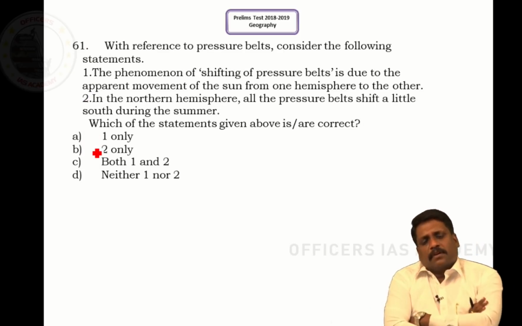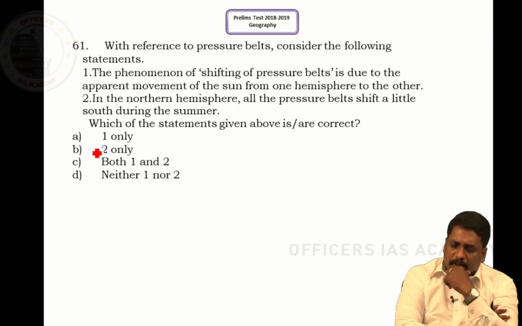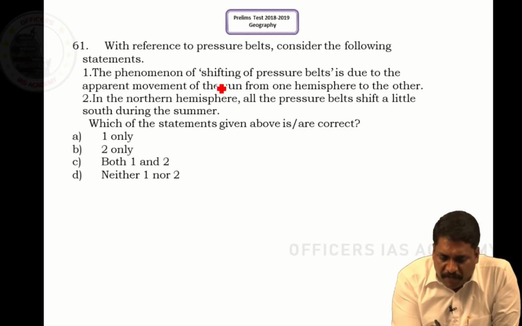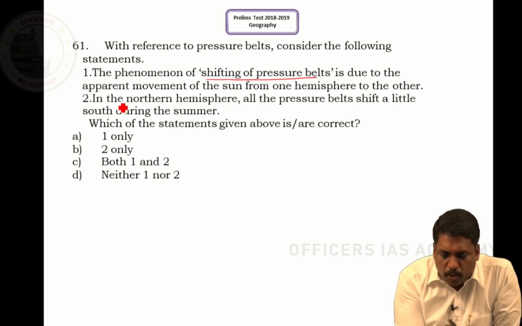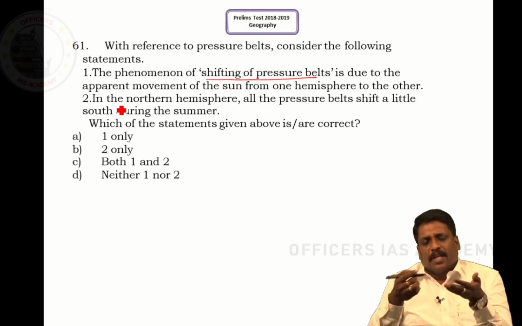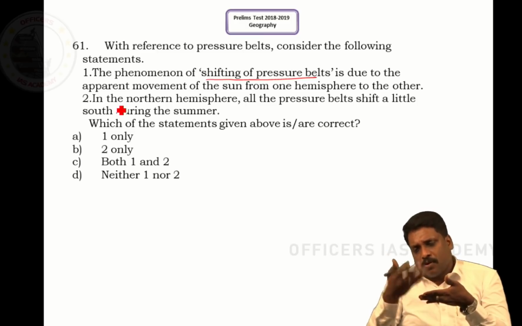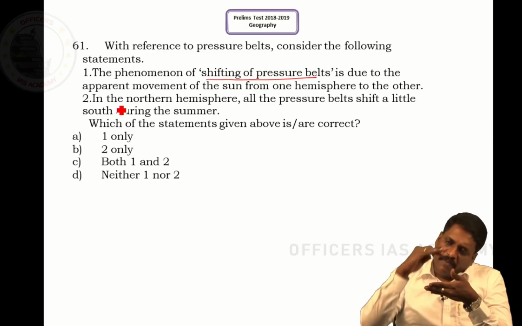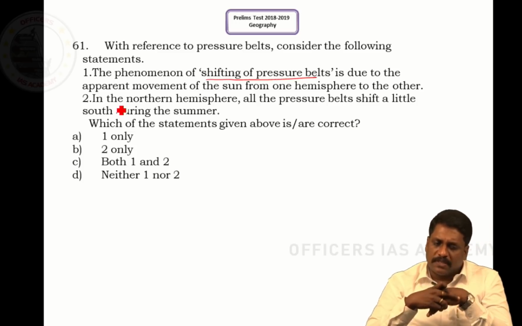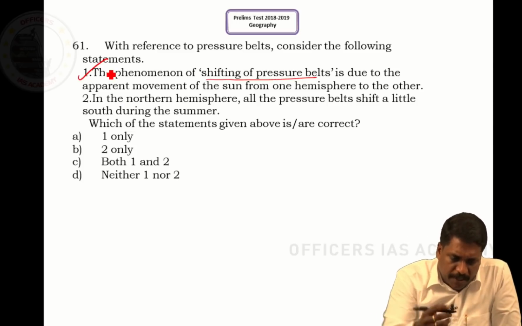Question number 61. With reference to the pressure belts, consider the following statements. The phenomenon of shifting pressure belts is due to the apparent movement of the sun from one hemisphere to another. Very simple. Whenever the sun moves north, all pressure belts move north. Whenever the sun's vertical rays move south, all pressure belts move towards the south. So this statement is obviously right.